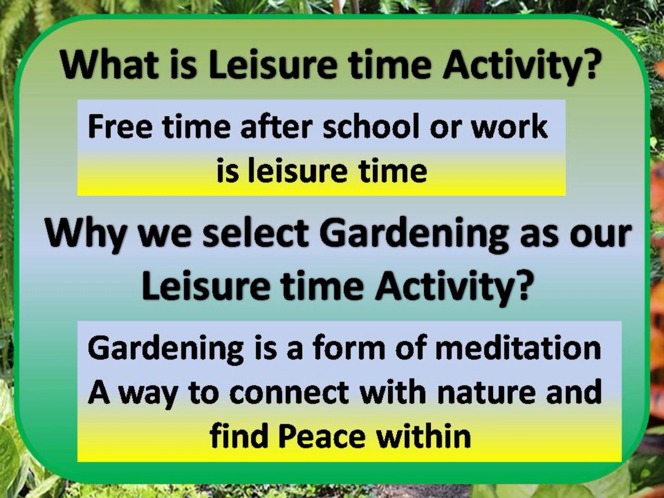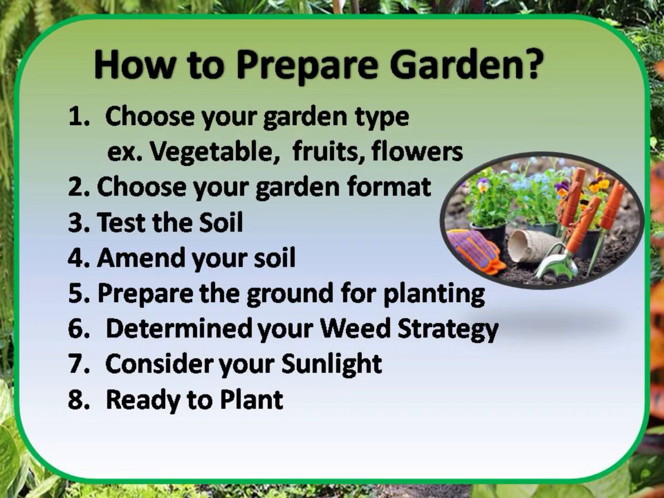Gardening is a form of meditation, a way to connect with nature and find peace within. How to prepare a garden. Choose your garden type, such as flowering gardens, herb gardens, and vegetable gardens. Choose your garden format. For example, container gardening, backyard gardening, raised bed gardening.